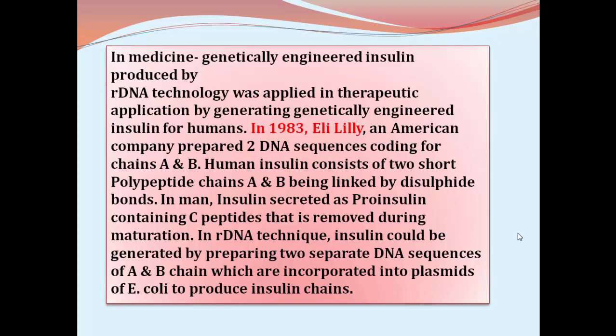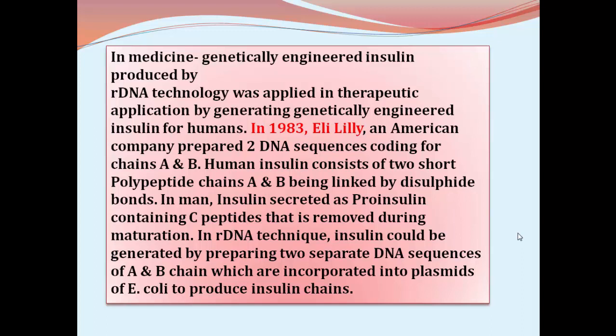Insulin is normally secreted in the body as proinsulin from the cells of the pancreas. Proinsulin is inactive insulin because the A and B chains of the insulin are joined by the C chain. When the C chain is present, even though insulin is secreted, it is in the inactive condition, and the C chain is removed during maturation.